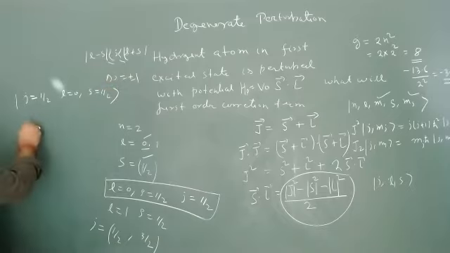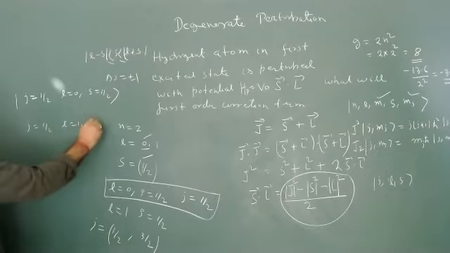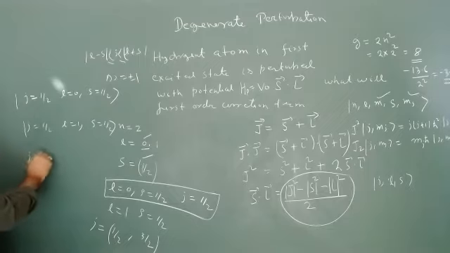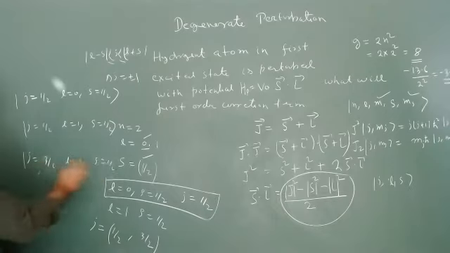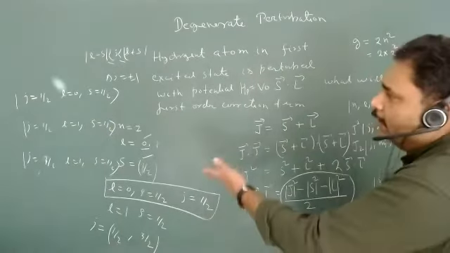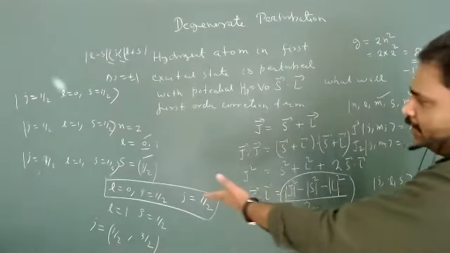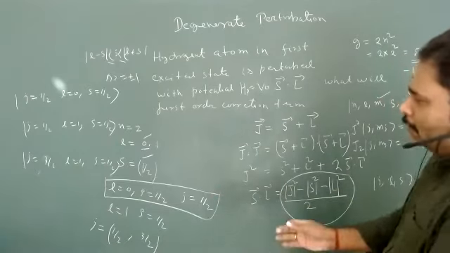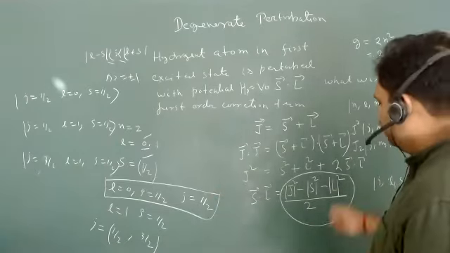Another set is J is equal to half, L is equal to 1, S is equal to half. This is my second set. And the third set is J is equal to 3 by 2, L is equal to 1, S is equal to half. So how many values can we expect here? 3 values we can expect for different values of J and L, but let us see, is it 3 values or numerically how many values? So let us try to figure it out.